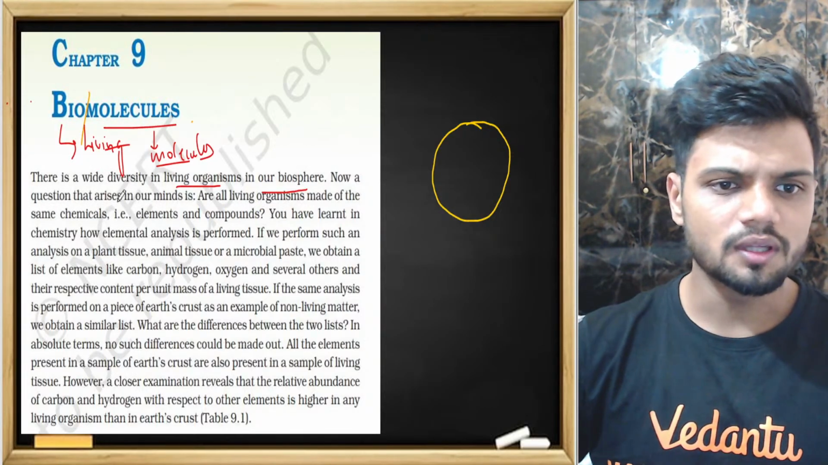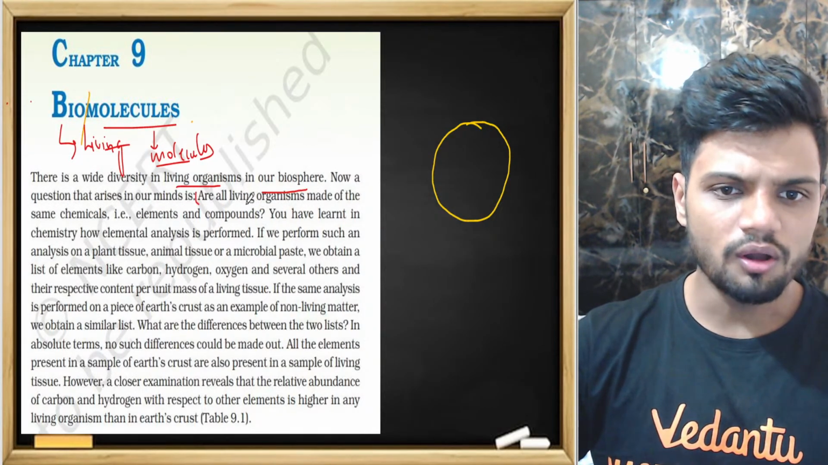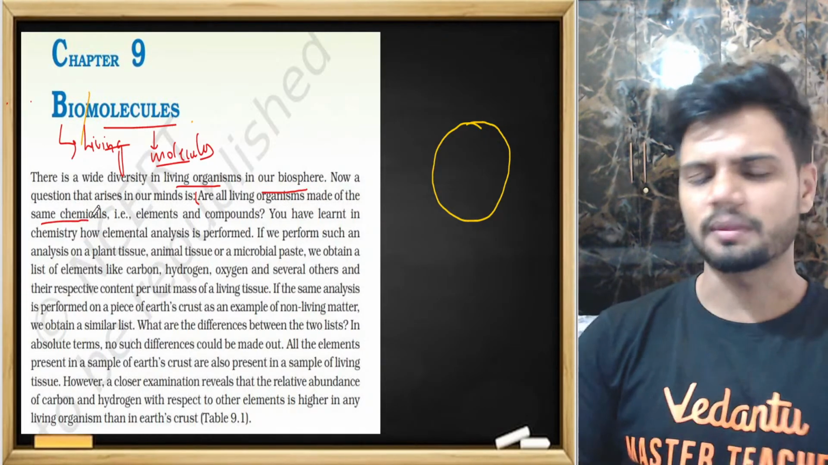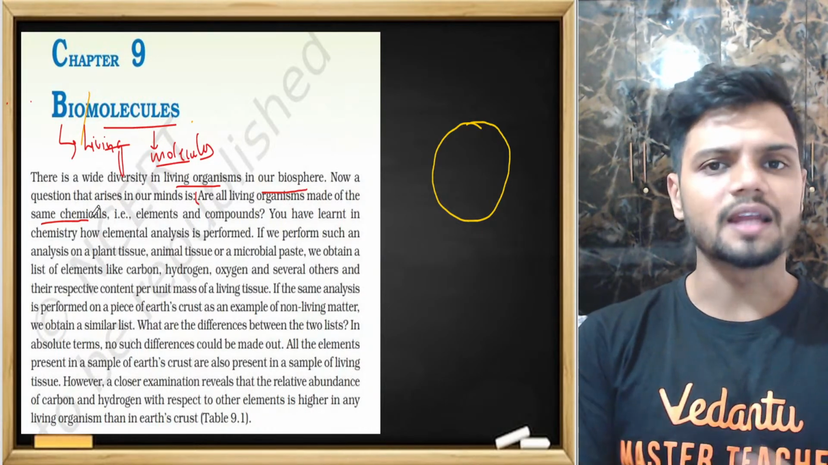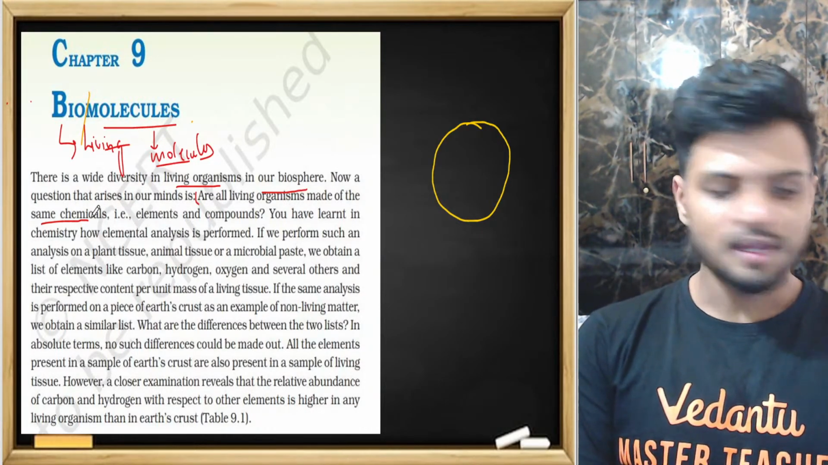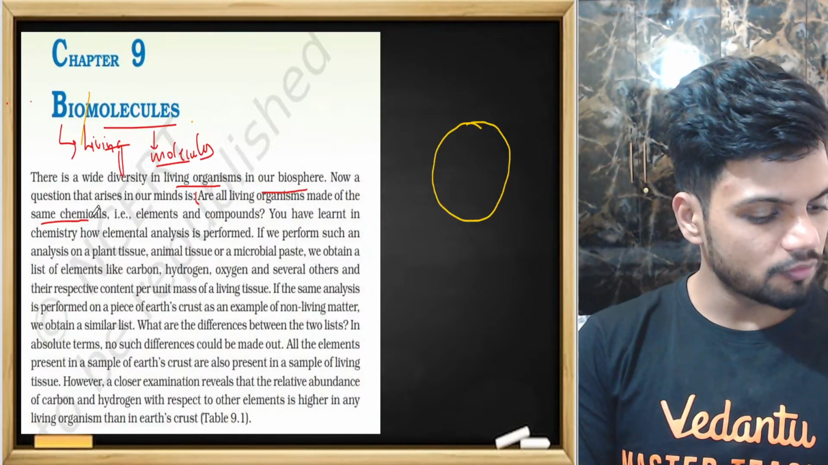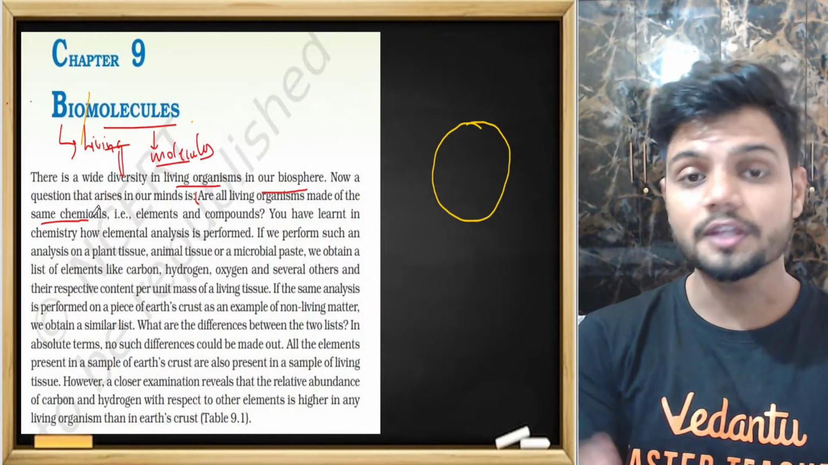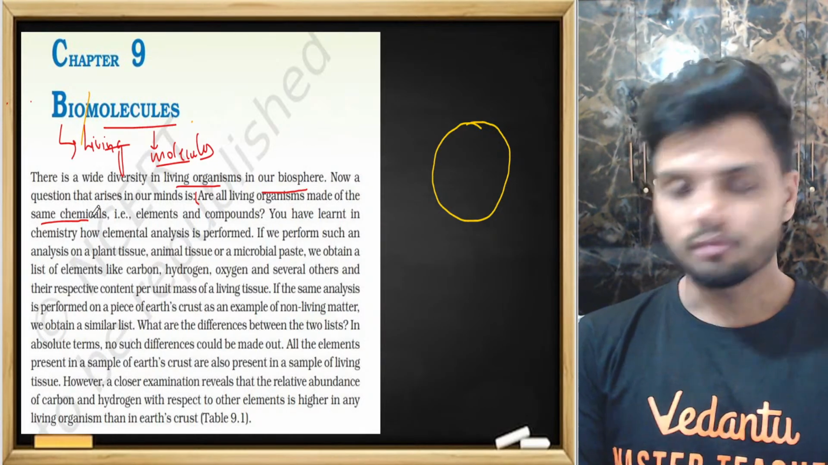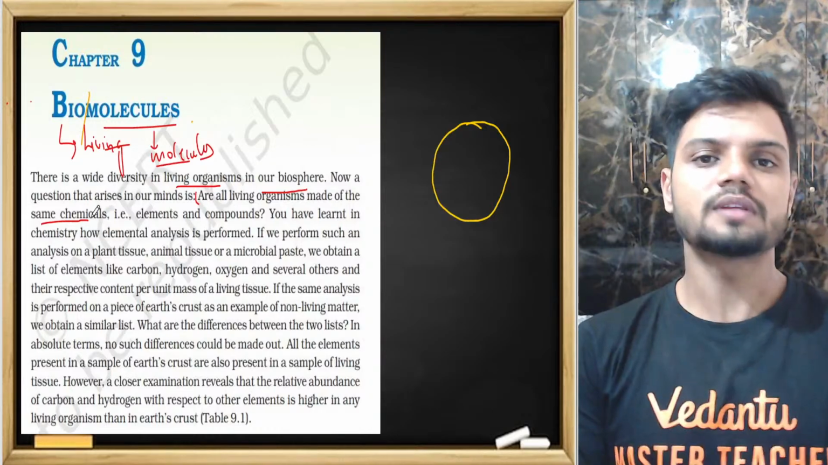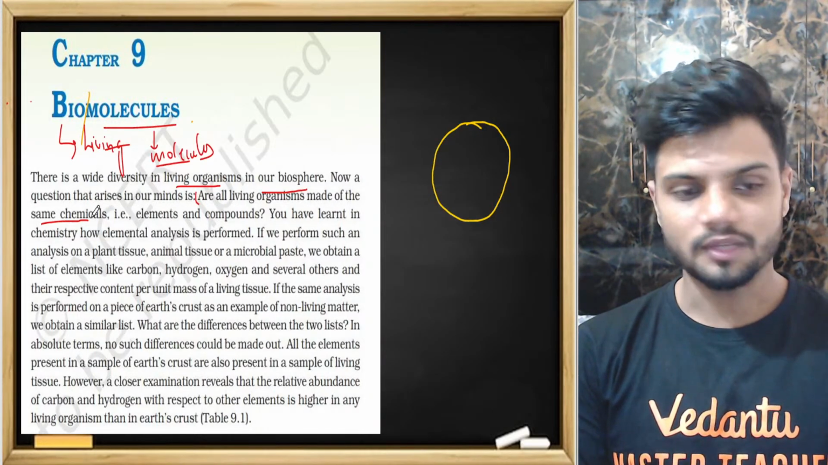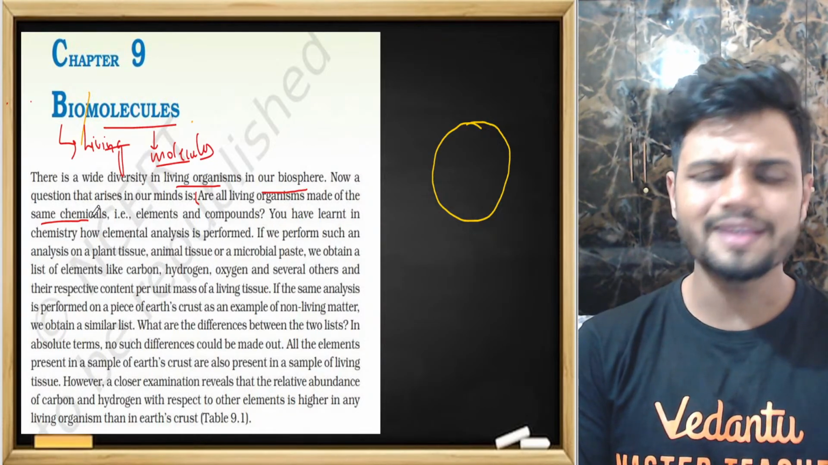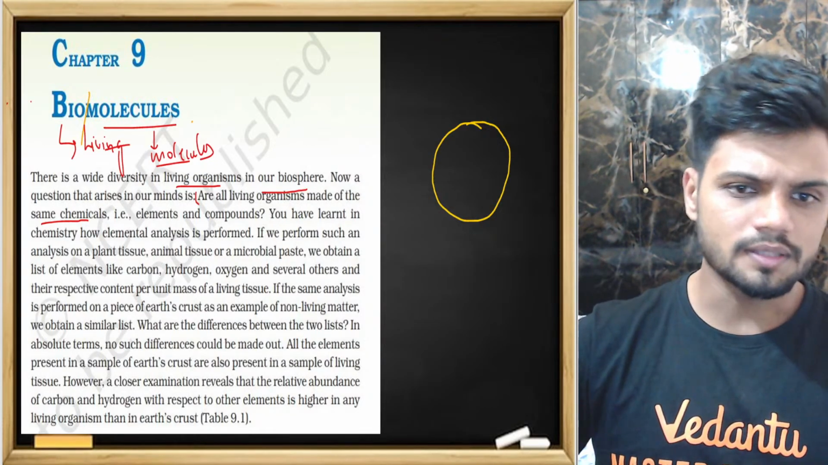Now a question that arises in our mind is, are all living organisms made up of the same chemicals? Do you think the plants, the animals, and the microbes are every single one of them made up of the same type of molecule, or is there a different type of molecule for each? If I say I am made up of carbon and you are made up of silicon, can I tell that? No, I cannot. So every single organism is made up of the same basic framework, elements or compounds.